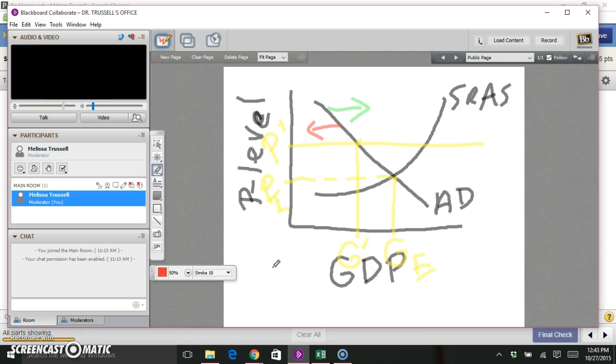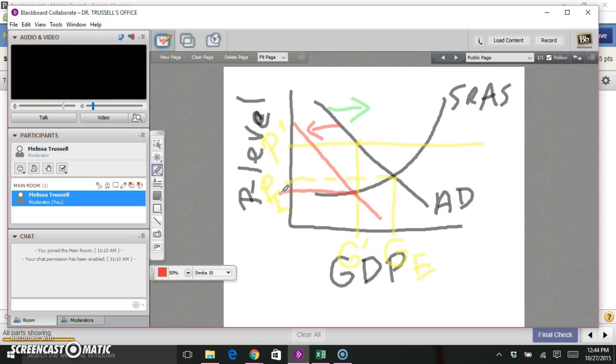So if they use their contractionary policy, they would create a demand curve that looks something like this, the red one. So what happens here? Now we are able to bring our price back down, because now we have our demand crossing our aggregate supply at a lower level.